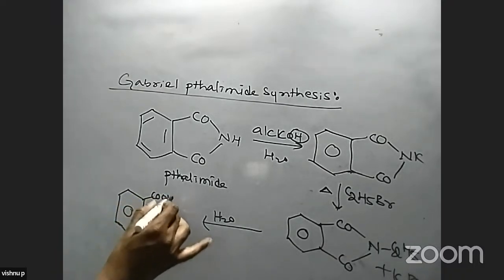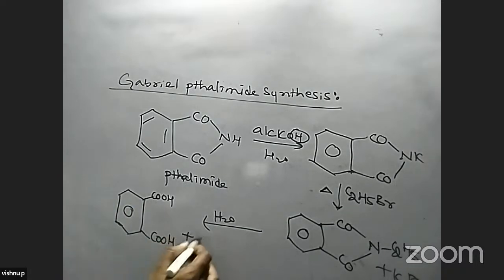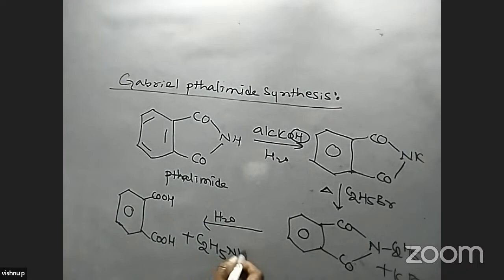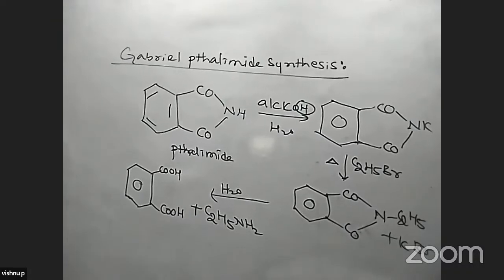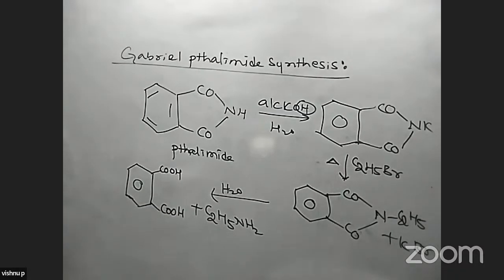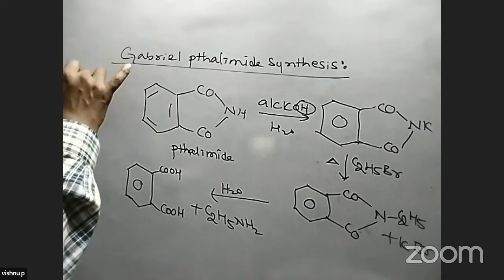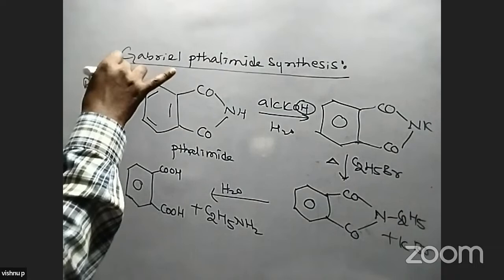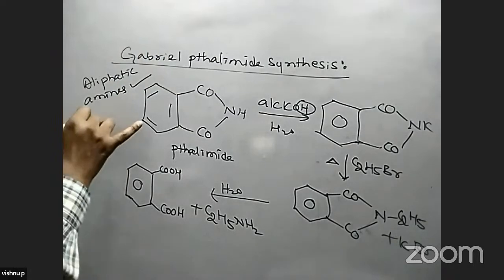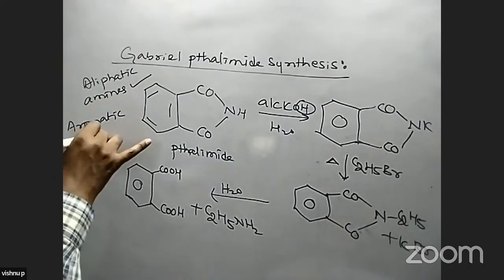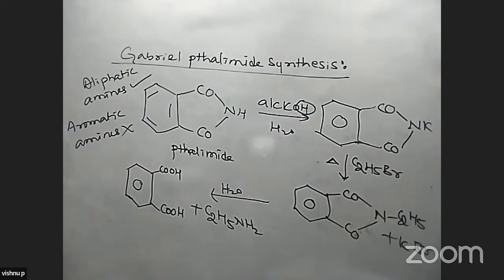The compound formed is phthalic acid, COOH, plus primary amine is formed in this reaction. So this is called Gabriel phthalimide synthesis. Only what type of amines are prepared in this method? Only aliphatic amines are prepared by this method, and aromatic amines cannot be prepared by this method. Aromatic amine preparation by this method is not possible.